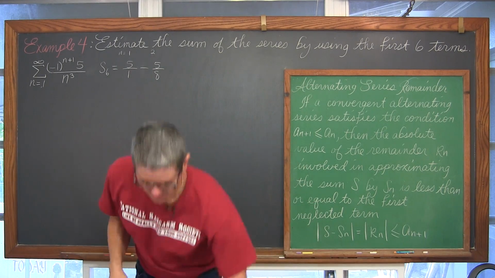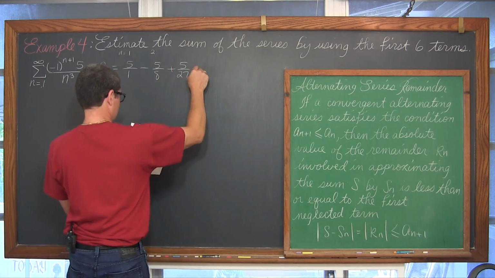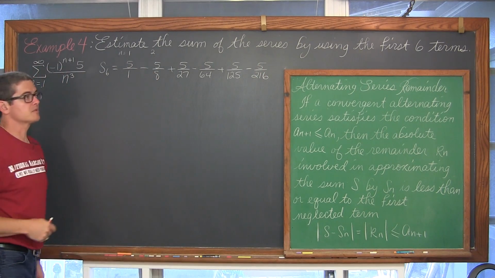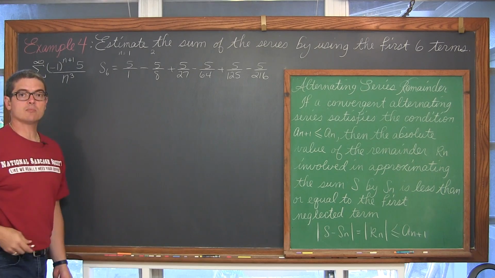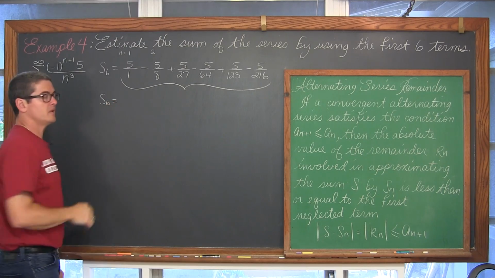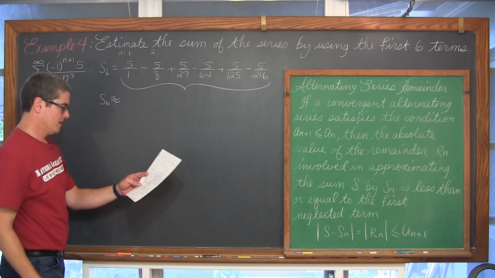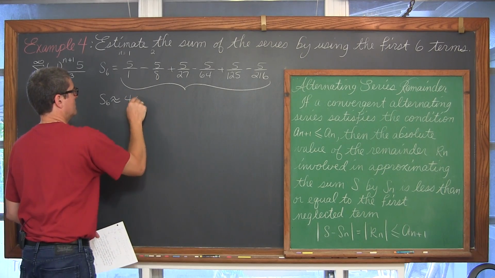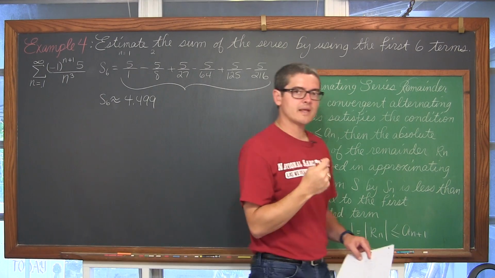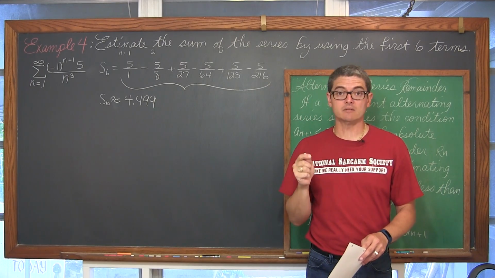Okay, so let's just expand this out a little bit quicker. Okay, so we have our first 6 terms, our partial sum written out. Now, I'm just going to put this in a calculator. S sub 6 is approximately equal to 4.499. Now, we know that that is not the sum of the series. It's only the partial sum. It's estimating the sum of the series.